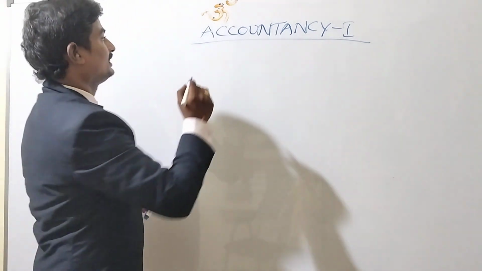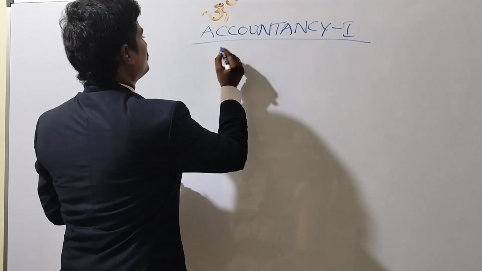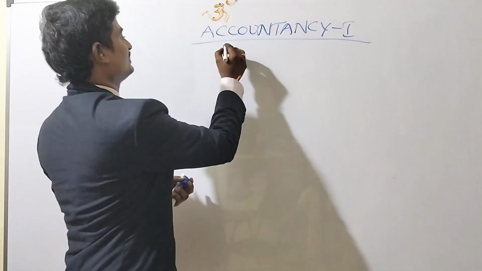So, in accountancy 1, you will have questions like this.